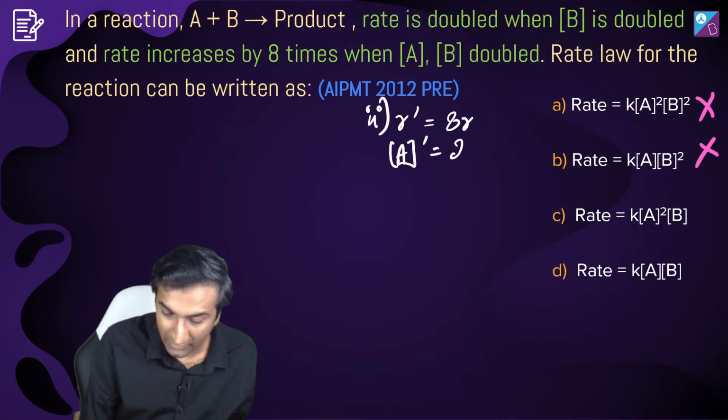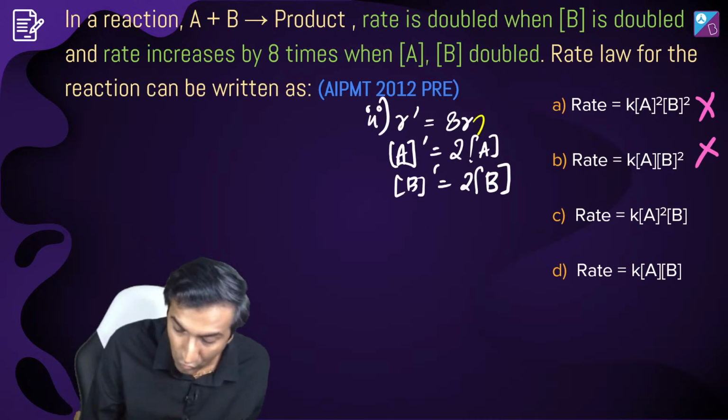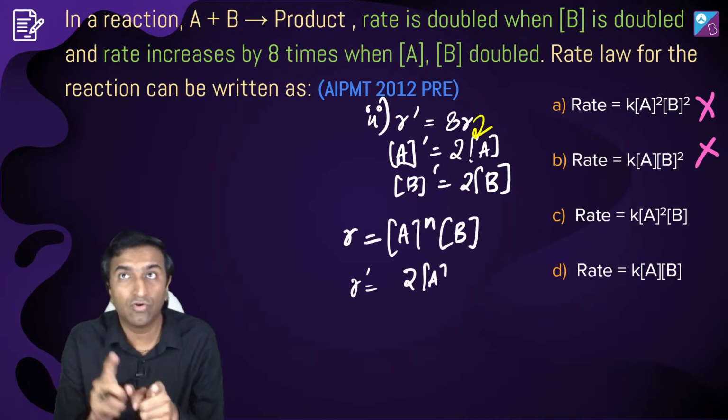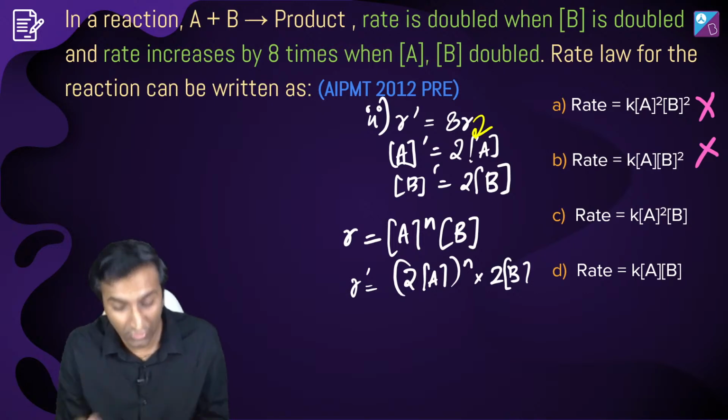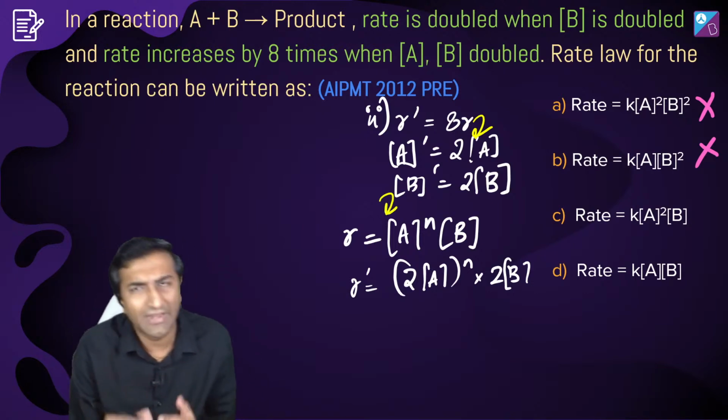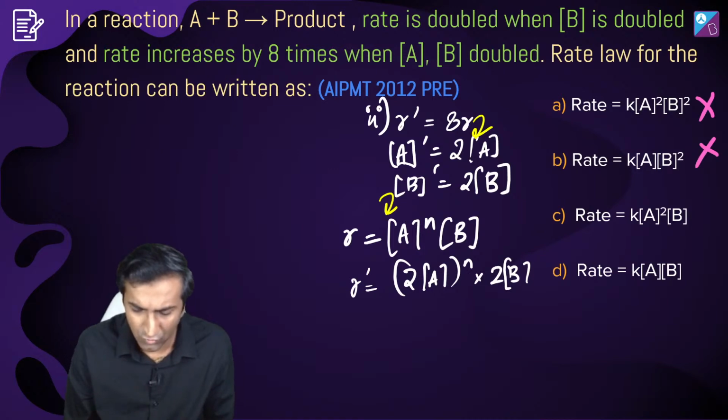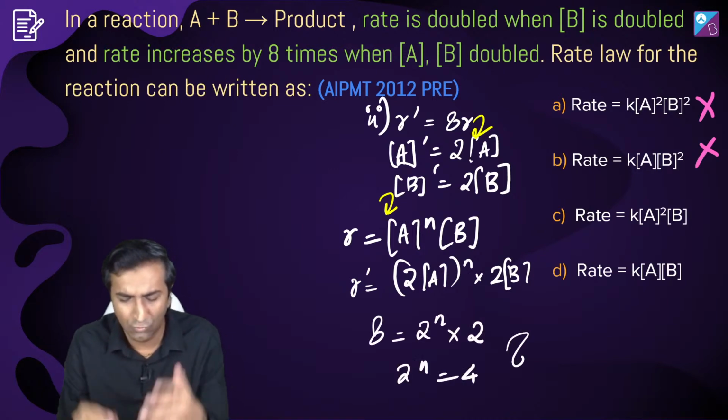And then what about R? Yeah, 8 times कब होता है? जब दोनों को तुम डबल करो. अब B को डबल किया तो डबल हो जाएगा, और A को डबल करने से 4 गुना हो गया. Right? That's what you're trying to identify here. If you want to write in the form of equation, you can do that. You solve for this and you get n to be equal to 2, right? 2 power n and all that.